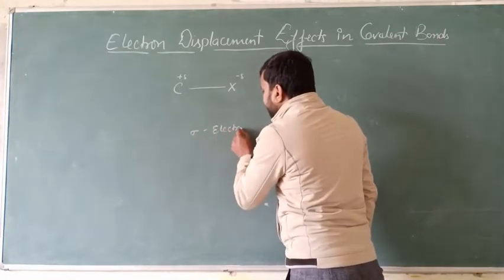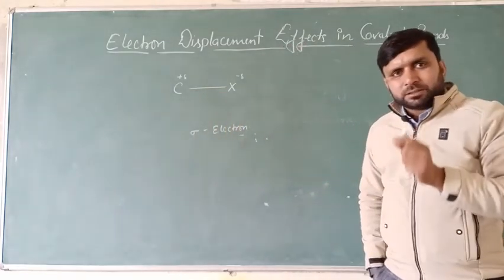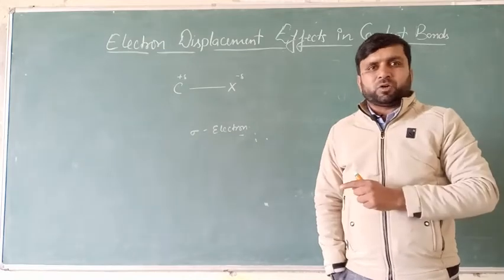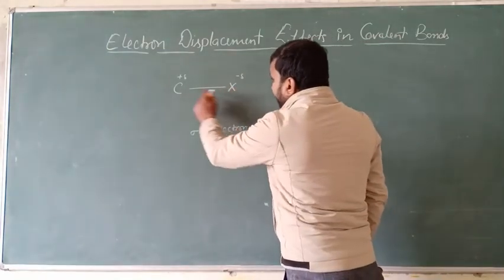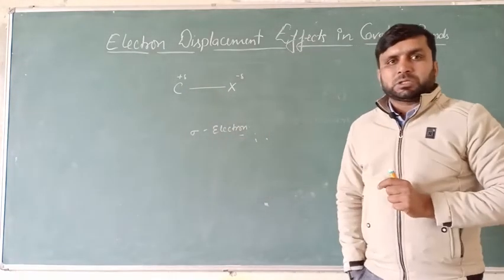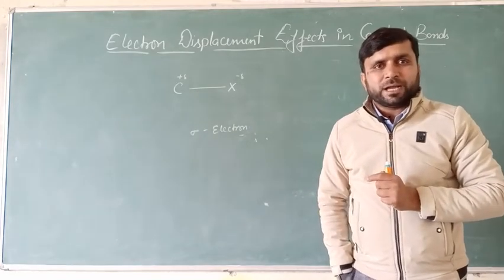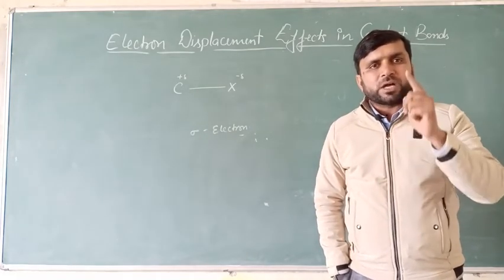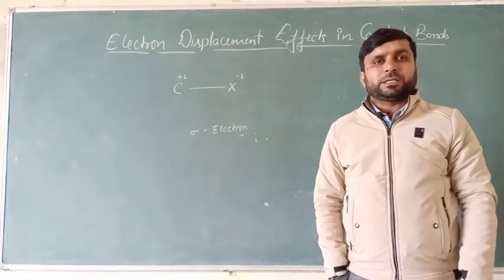Remember that the single bond is called the sigma bond, and the movement of this sigma electron takes place, so that is called the effect generated due to the movement of sigma electrons. And the effect generated due to the movement of sigma electrons by the atoms or group of atoms of the own molecule will be called the inductive effect.